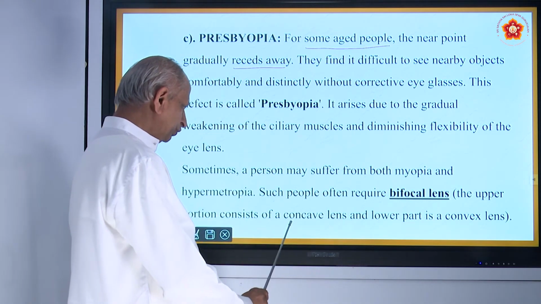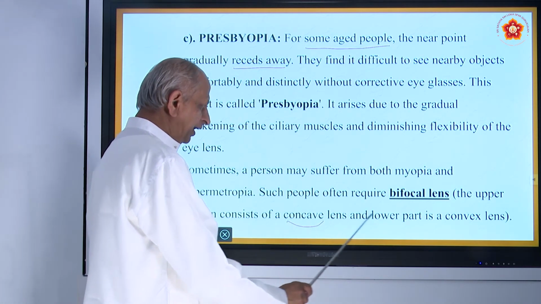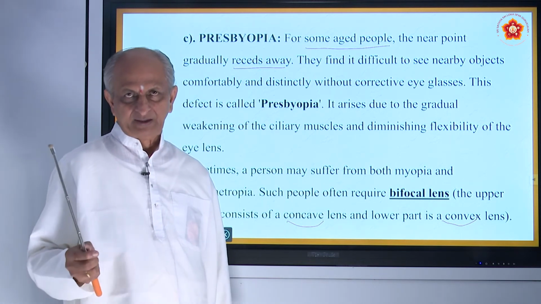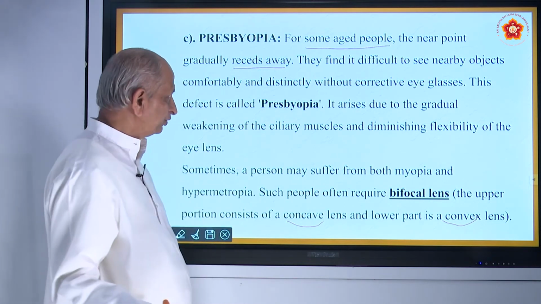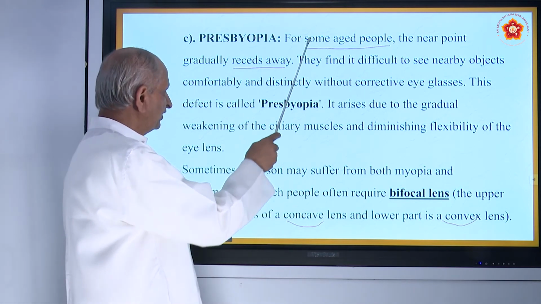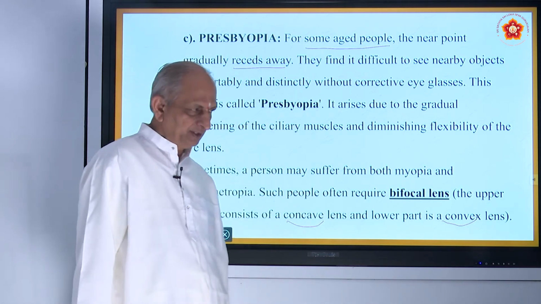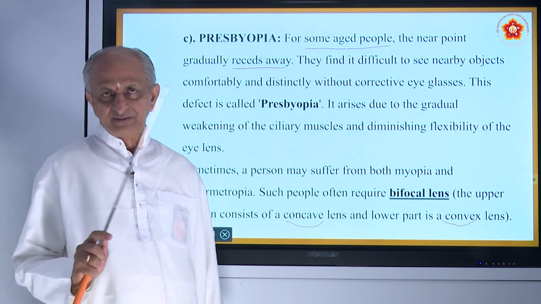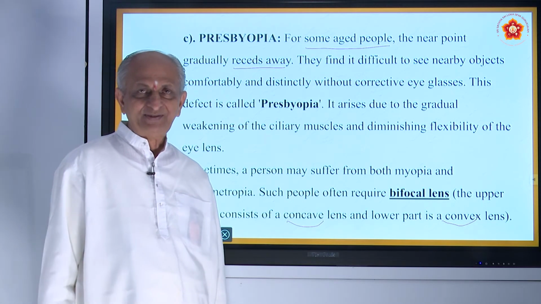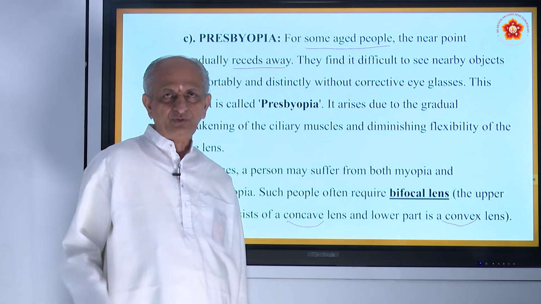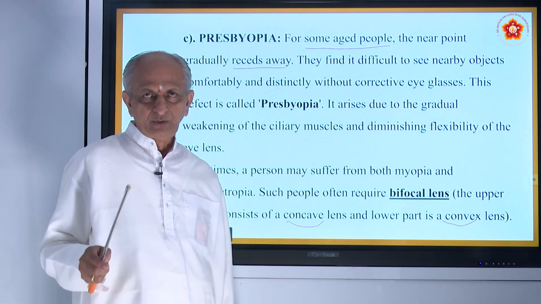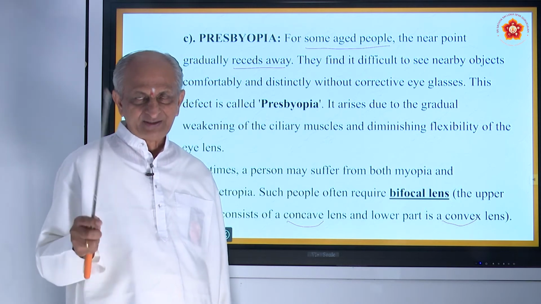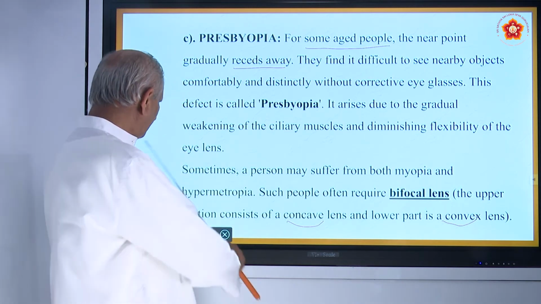That means both concave and convex. Sometimes it is built in the same spectacles, or sometimes they use them separately, as I just now told you. This usually is seen in the case of aged persons. Similarly, there are some other defects like astigmatism, wherein the colors cannot be identified, and also the vertical lines look like horizontal lines and horizontal lines look like vertical lines. That difference is called astigmatism.